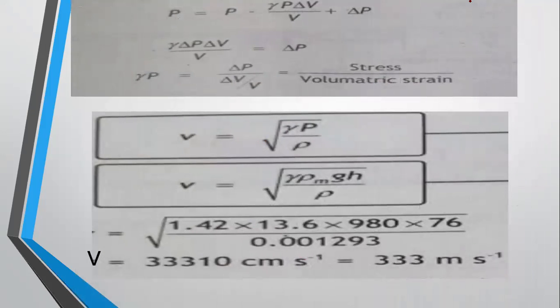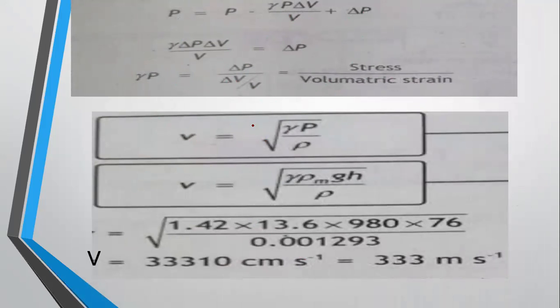Now from this formula, gamma P is equal to delta P divided by delta V by V, stress divided by volumetric strain. That is again the equation. So V is equal to,